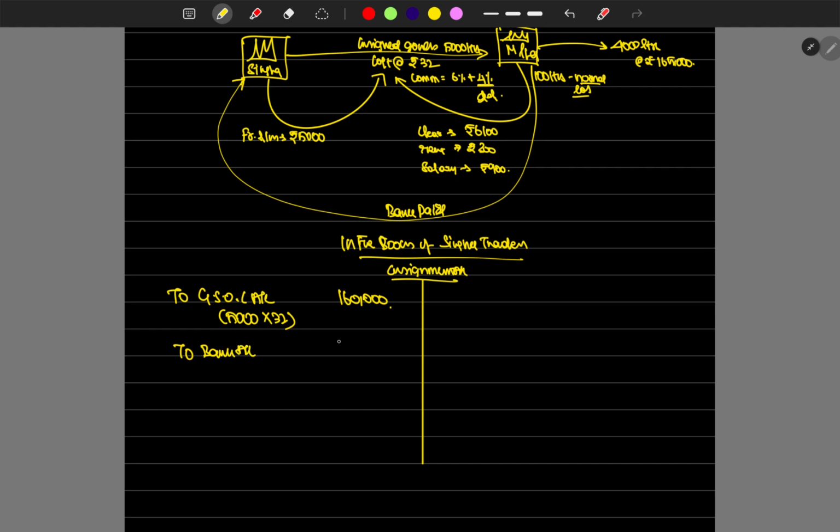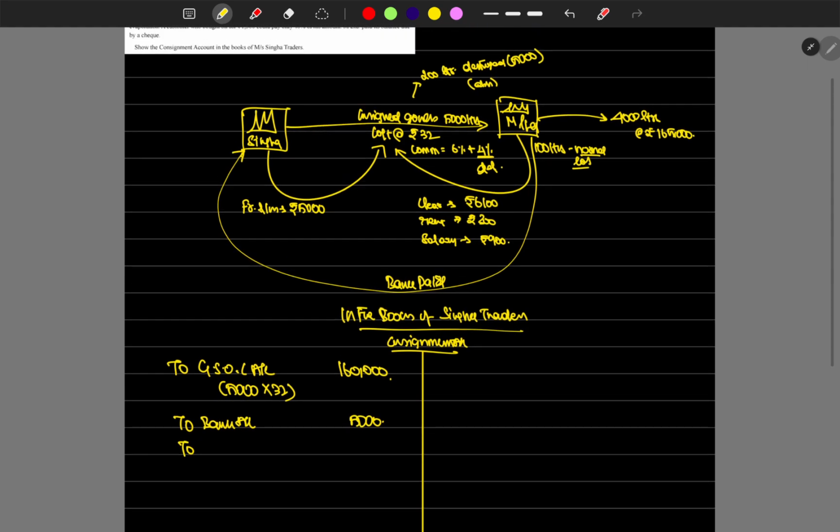Freight paid by the consignor is rupees 5000. Since it is in the books of Singa Traders, whatever is paid by the consignor should be treated as bank account only. Then there is abnormal loss that happened during transit. For the abnormal loss account we need a working note. We'll put a working note.